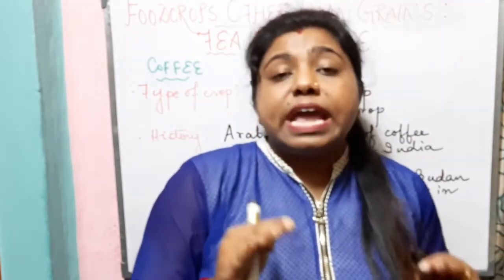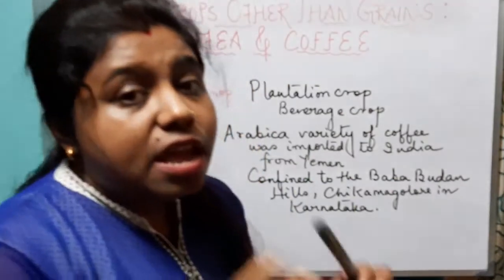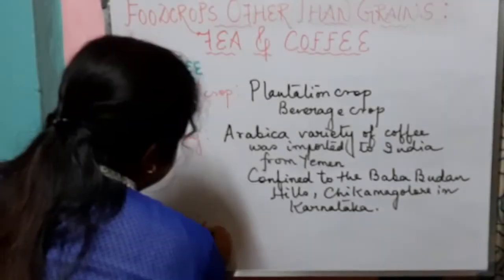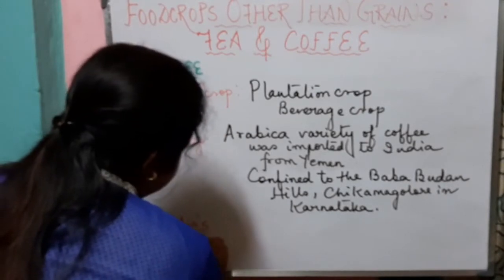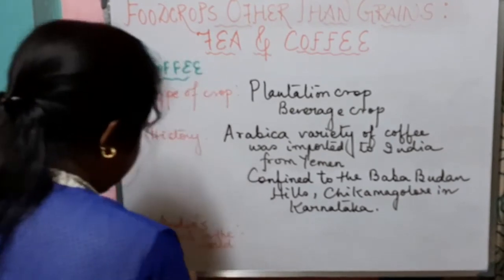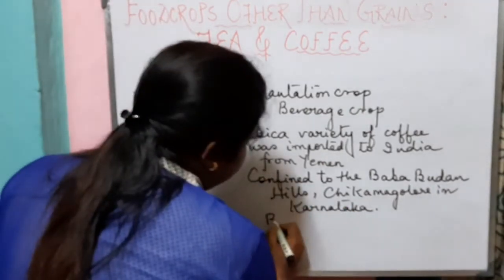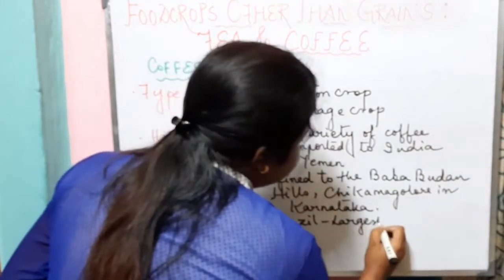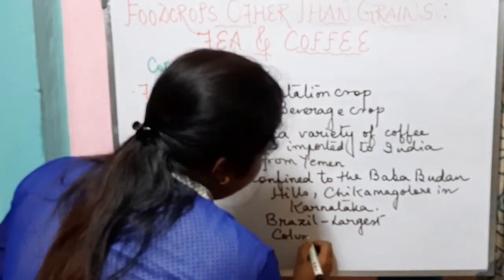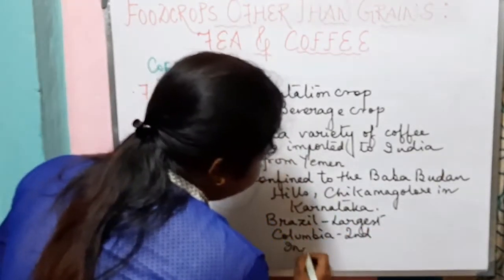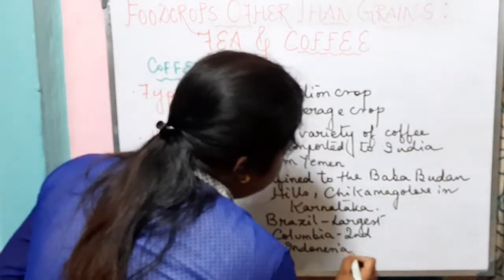Now let us know India's rank in the world in terms of production of coffee. The largest producer of coffee is Brazil. The second largest producer is Colombia. And the third largest producer is Indonesia.